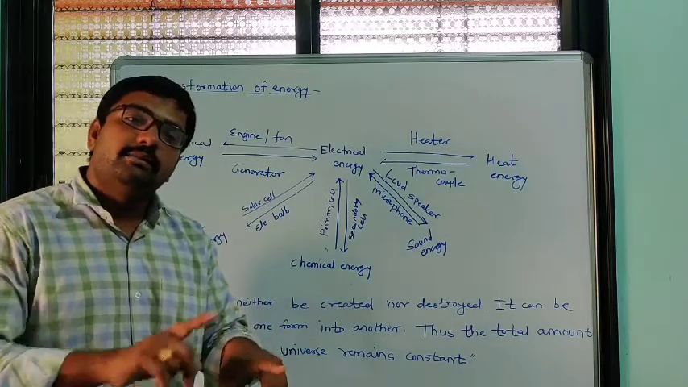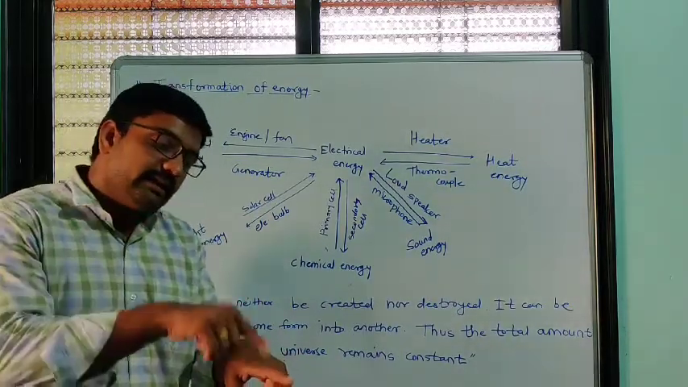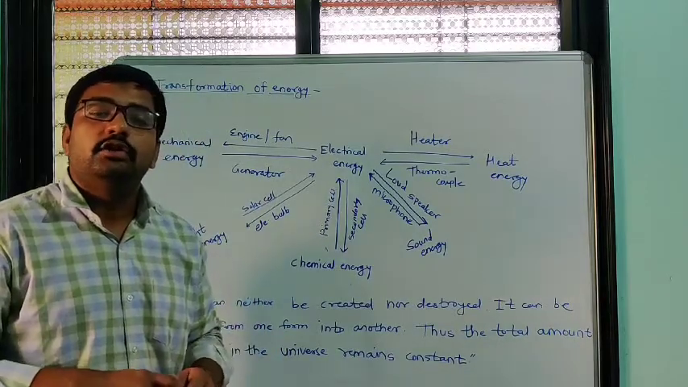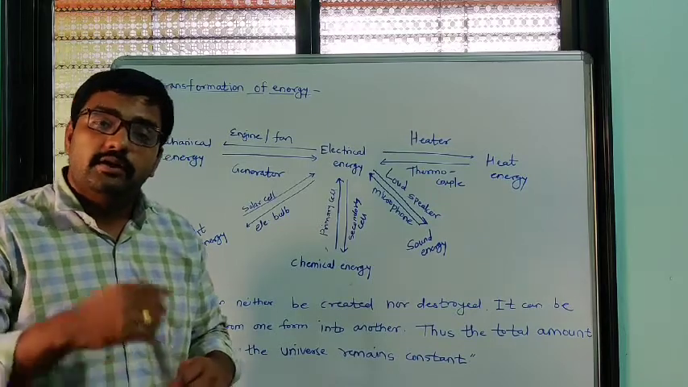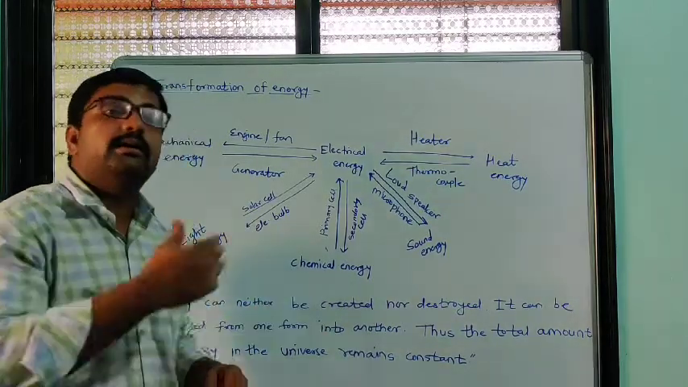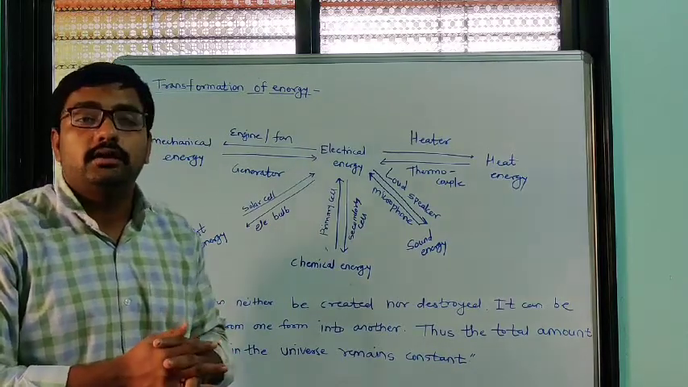Initially it is at rest, but whatever energy is lost by the first pendulum is gained by the second pendulum. So here, energy transformation takes place from one pendulum to another pendulum. That is one example given in our book.